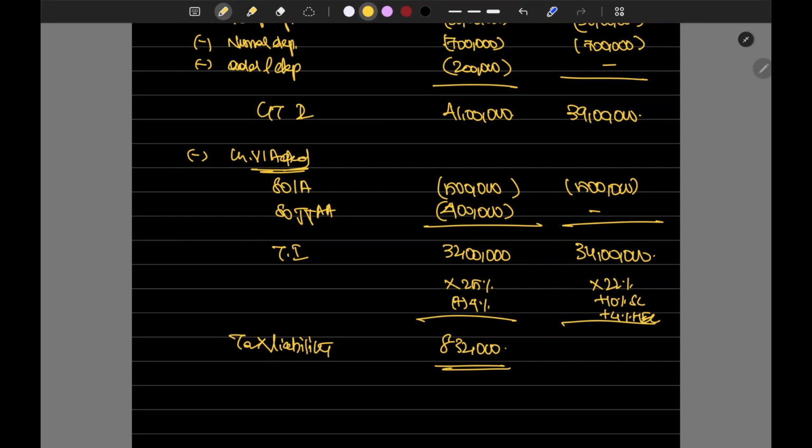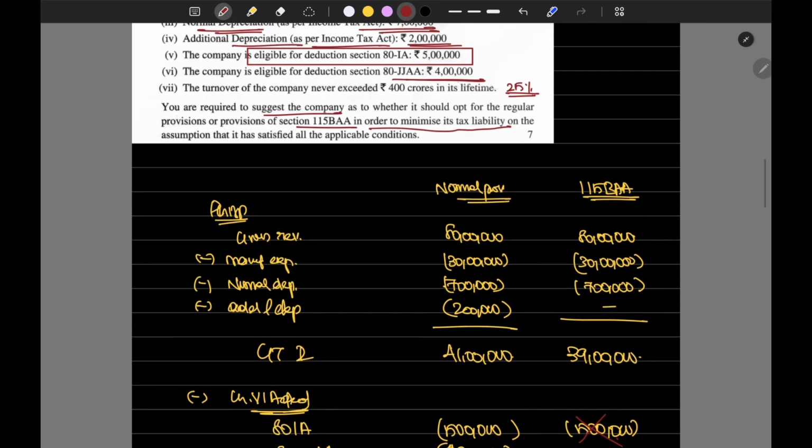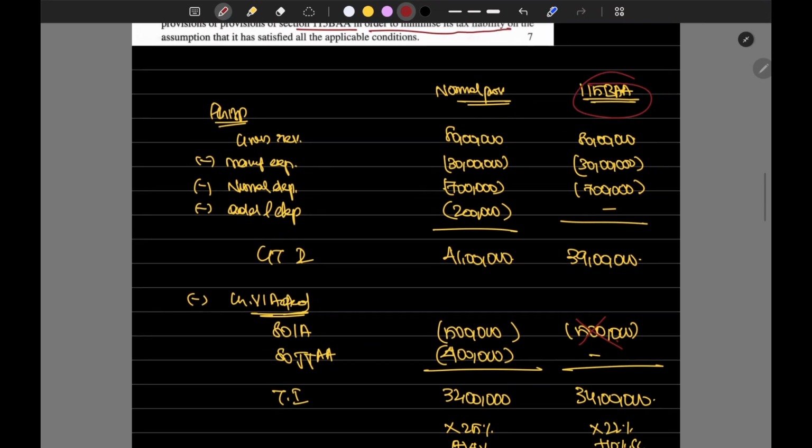One thing I have missed out, I made it wrong. Actually, 80IA is also not allowed under special provisions like 115BAA, so we can remove that also.